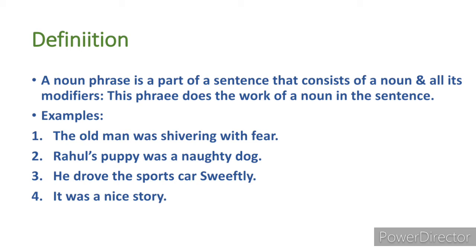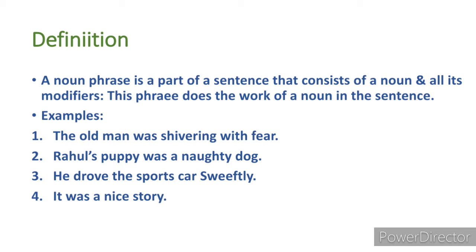Next, example number 3: he drove the sports car swiftly. In this sentence, the sports car is the noun phrase. And example number 4 is: it was a nice story.